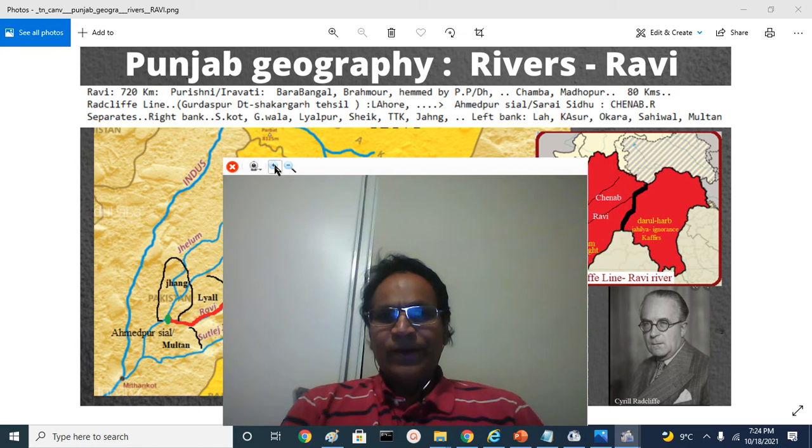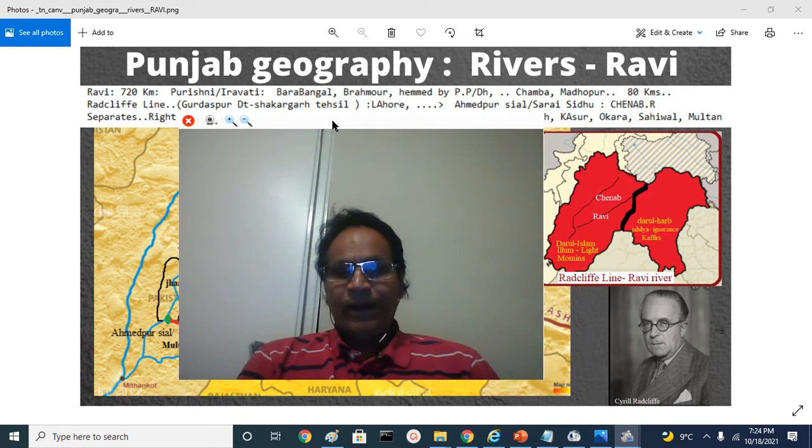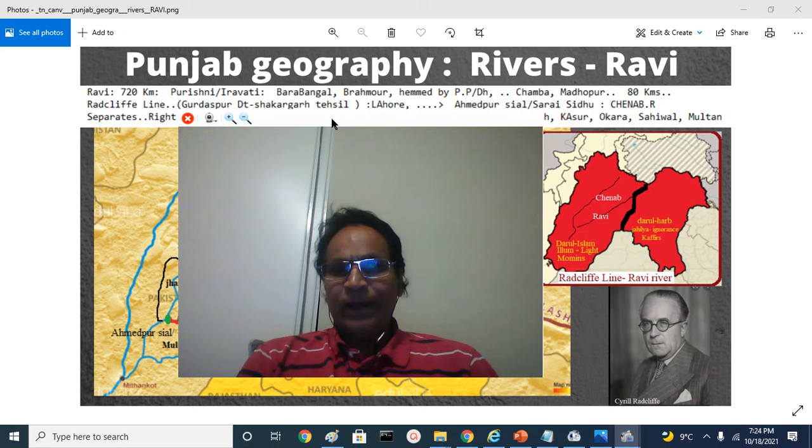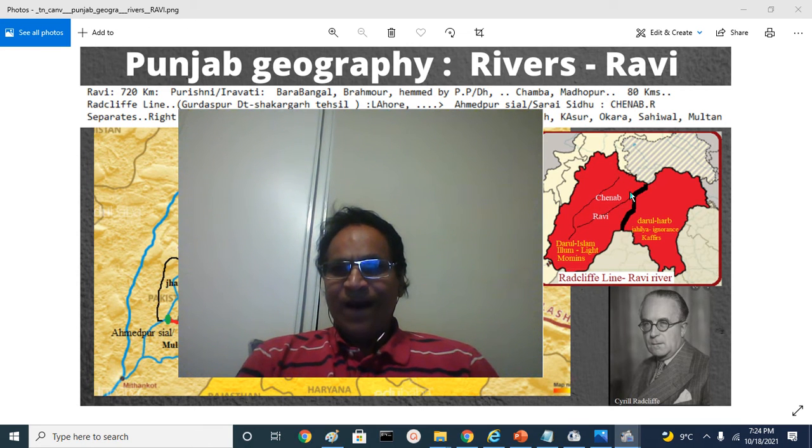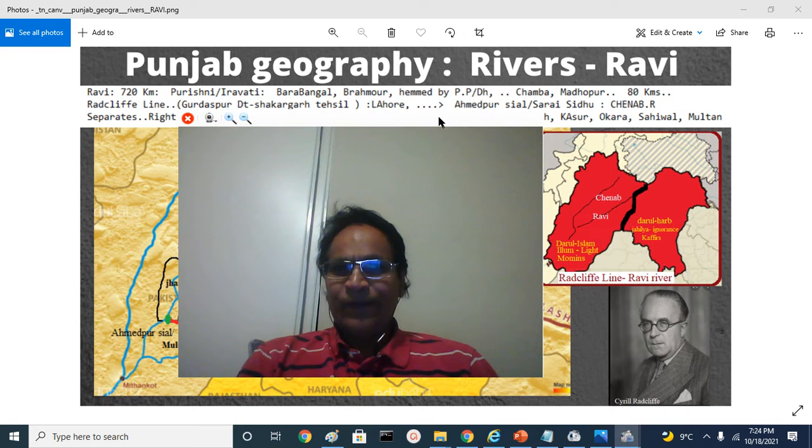So that is about the Ravi River and its symbolic representation of the border between Dar-ul-Harb and Dar-ul-Islam and the Cyril Radcliffe Award. Whenever you hear Ravi, you should always remember Radcliffe Award. R starts with Ravi, R starts with Radcliffe Award. The partition line between Dar-ul-Harb on the east, Dar-ul-Islam on the west.